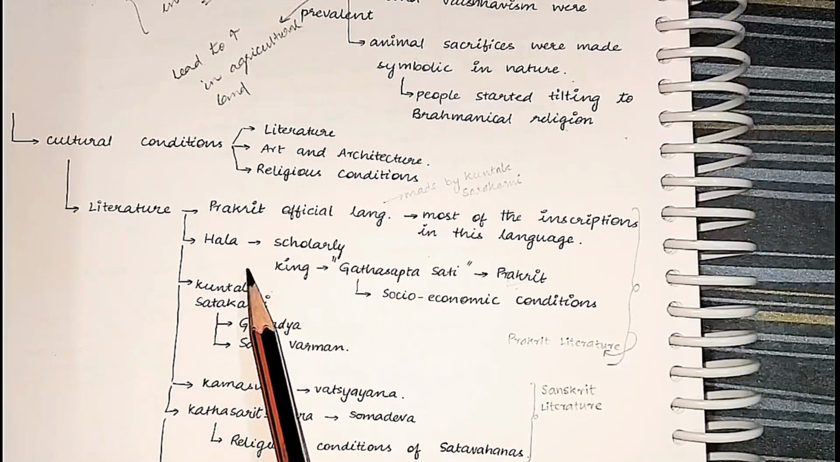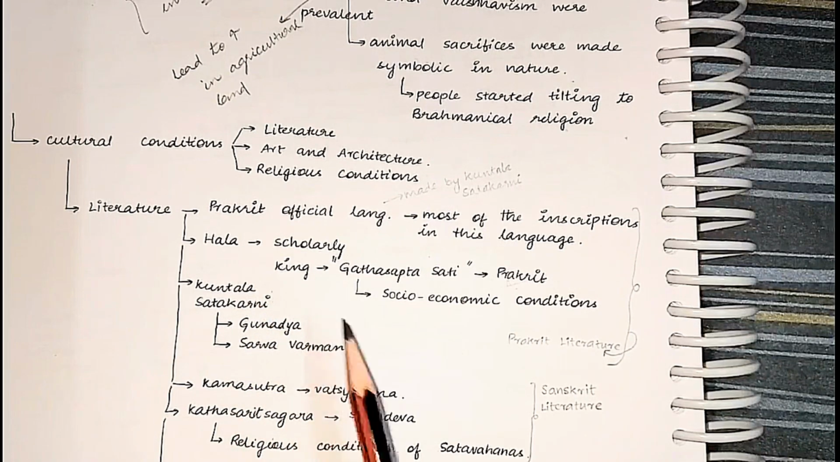And during the time of Kuntala Shatakarni, he patronized two important poets, Gunadhya and Sharva Varman. Gunadhya, we have read, is a Prakrit scholar. He has written the book Brihat Katha.